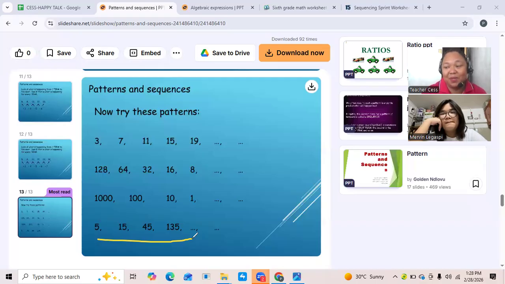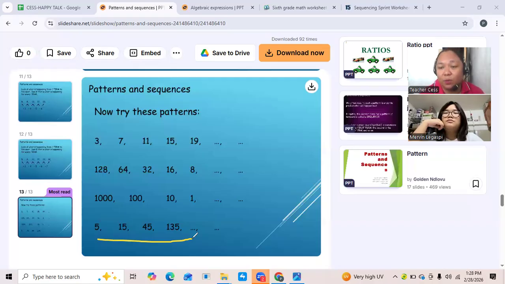What do you think? What operation? Multiplication. Very, very good. That is correct.